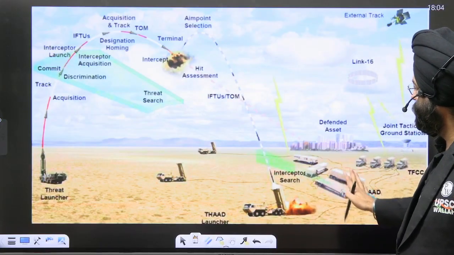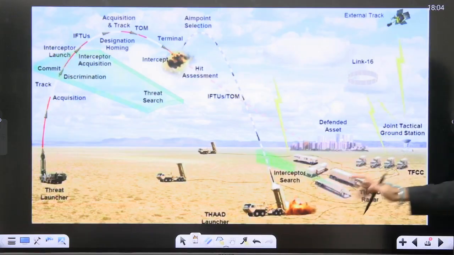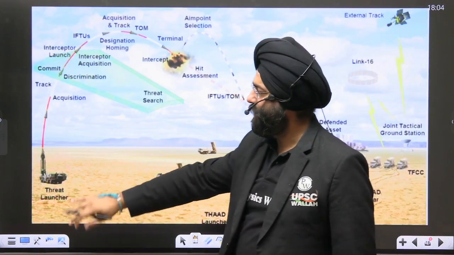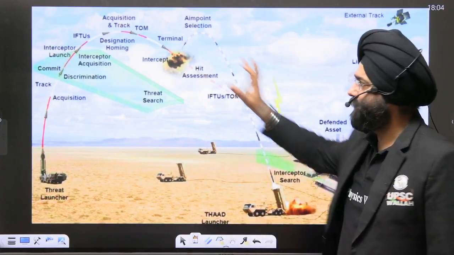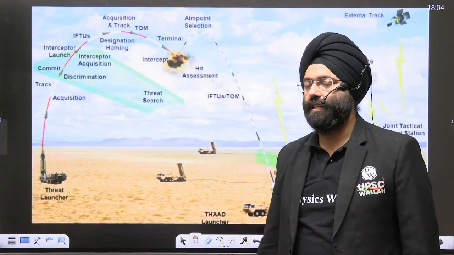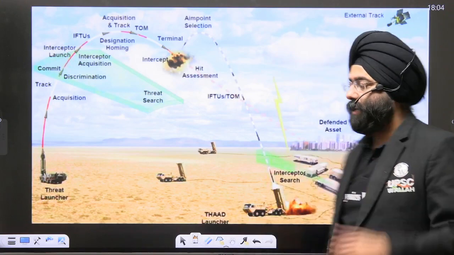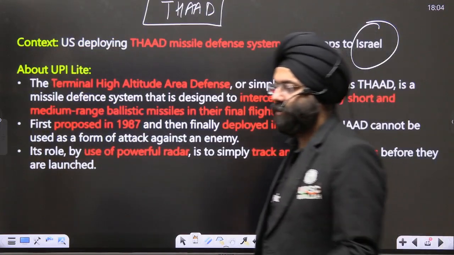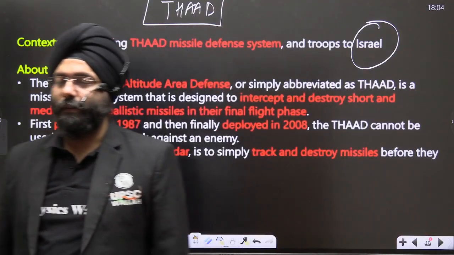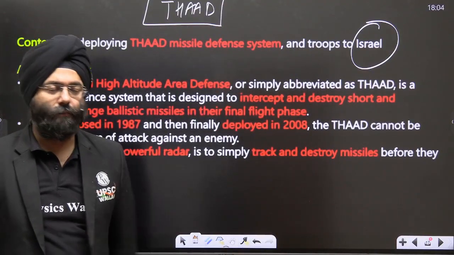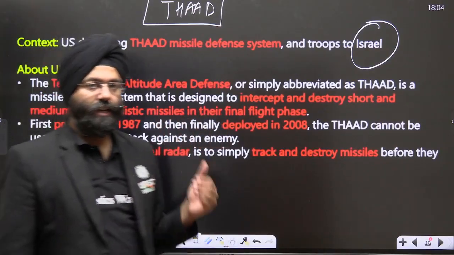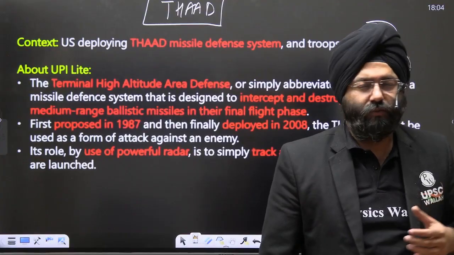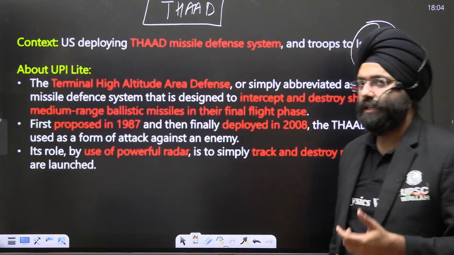Along with it, we realize that we have radars here, a ground tactical support system, and all these things. If an enemy launches a missile, it tracks it and tries to blast it in the air itself. This is again a preventive measure for any attack launched against Israel, because we've seen a rise of attacks from the side of Hamas. And along with it, we realize that Iran is also now actively involved in this war. So this required immediate intervention from the side of the United States also to protect Israel.